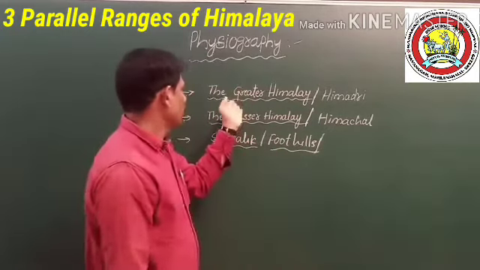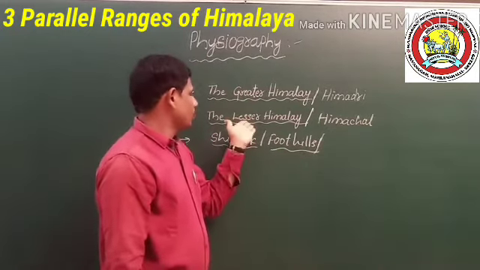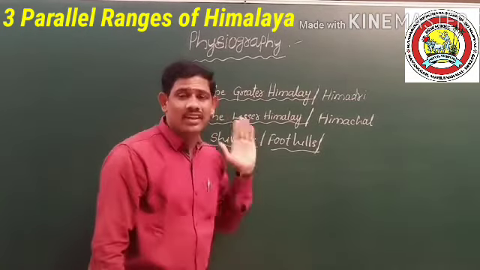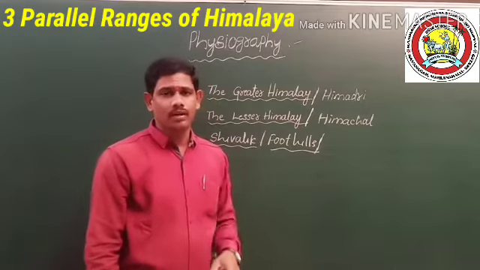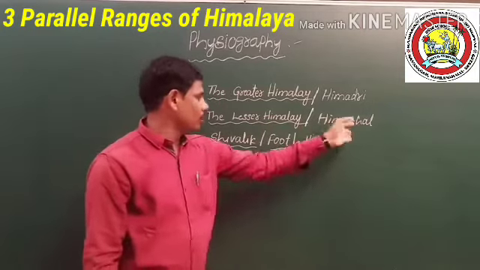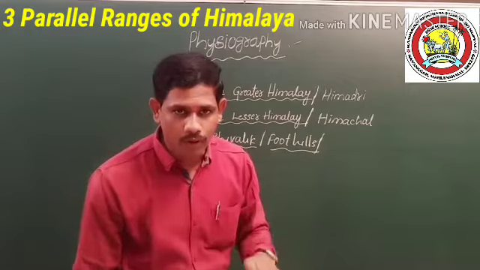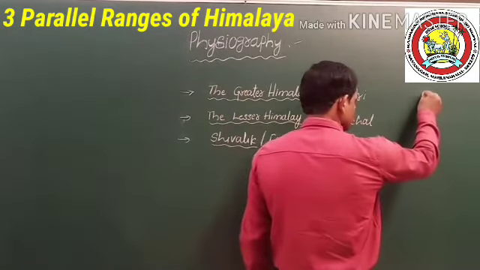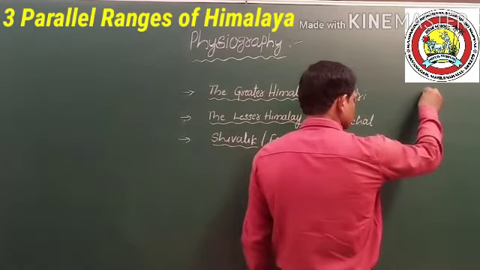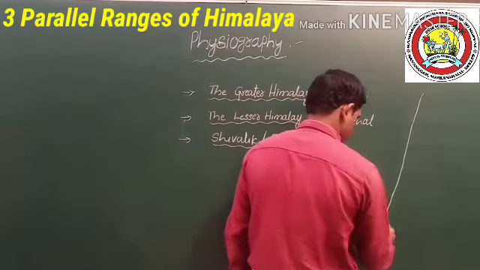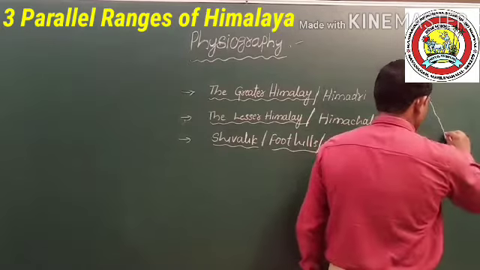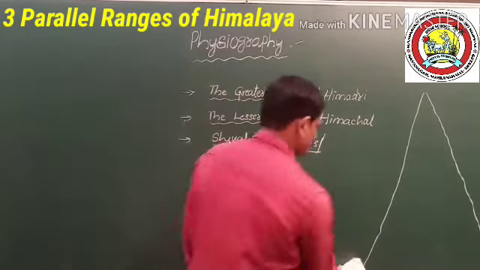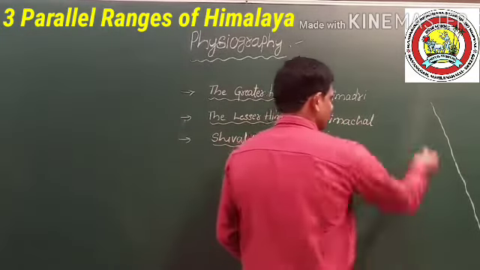So Himadri is the Greater Himalaya, also called the Outer Himalaya. Himachal is called the Central Himalaya or Middle Himalaya. The Lesser Himalaya or Himachal and the foothills are in the southern part. Remember, students. So we discuss the mountain ranges.